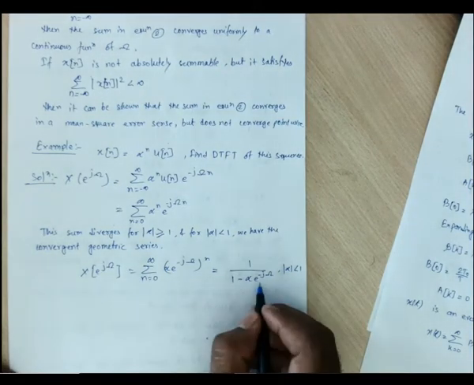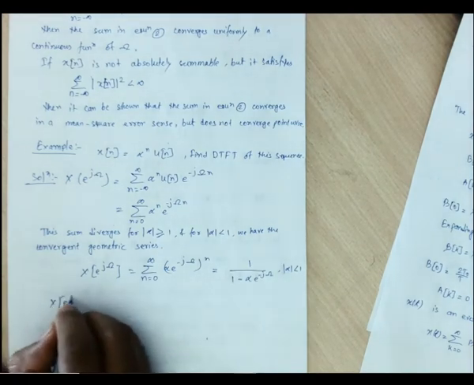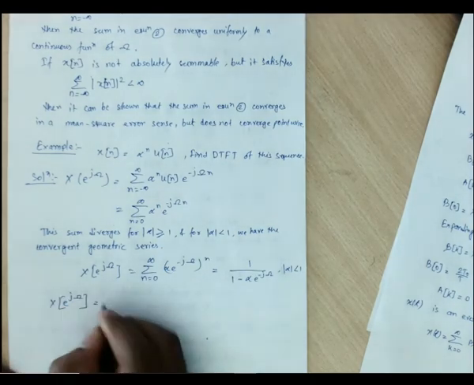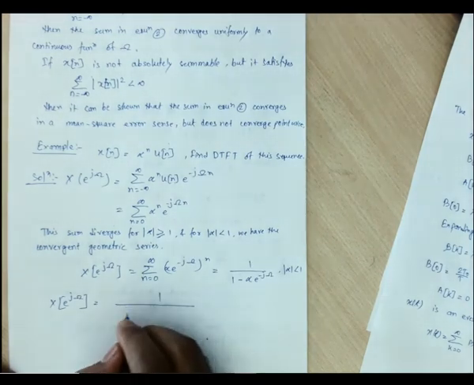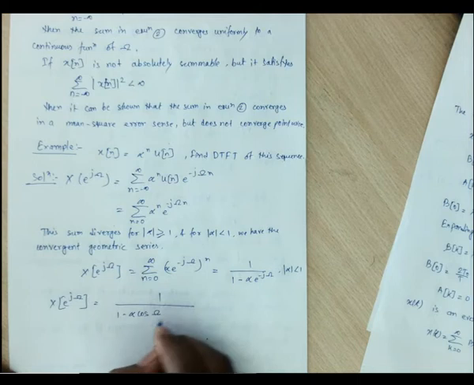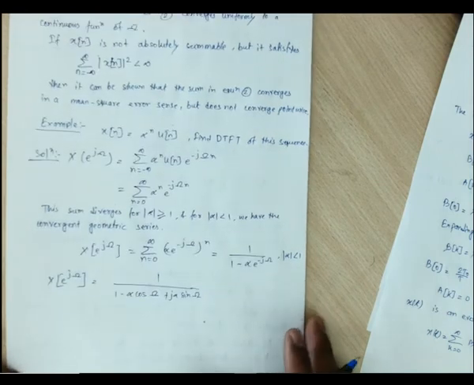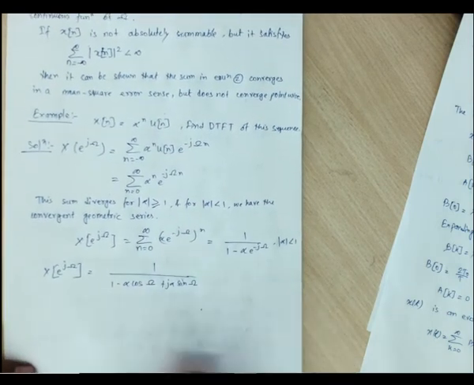So we can expand this using Euler's formula. X(e^{jω}) is 1 by (1 minus alpha cos ω plus j alpha sin ω). From that we can find the magnitude as well as the phase.